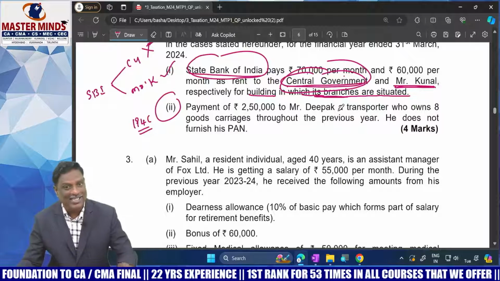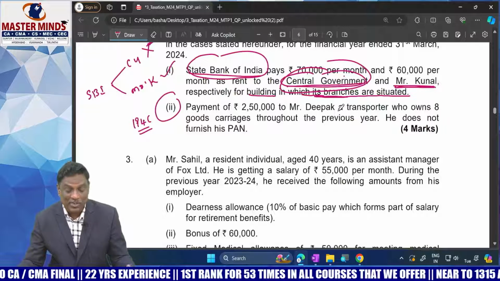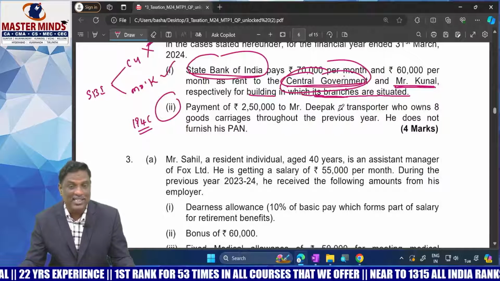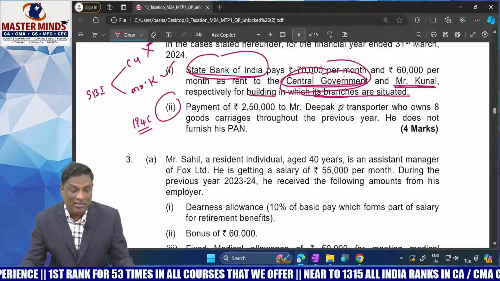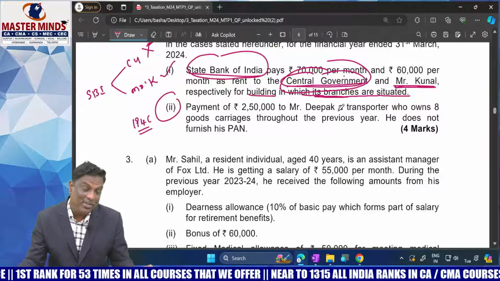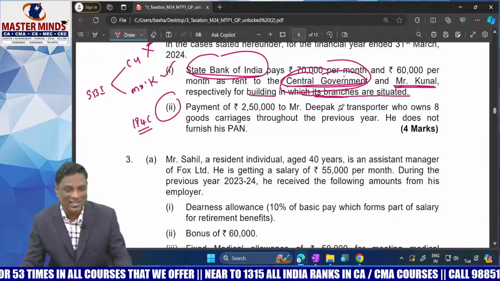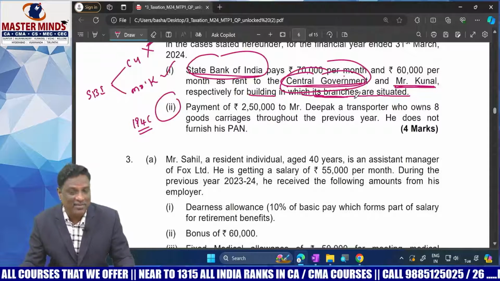In 194C, there is an exception. If the assessee's business is a transport business, and he has not more than 10 vehicles at any time during the previous year, and he furnishes his PAN number to the payer, and if these three conditions are satisfied, then TDS is not required for such payment.